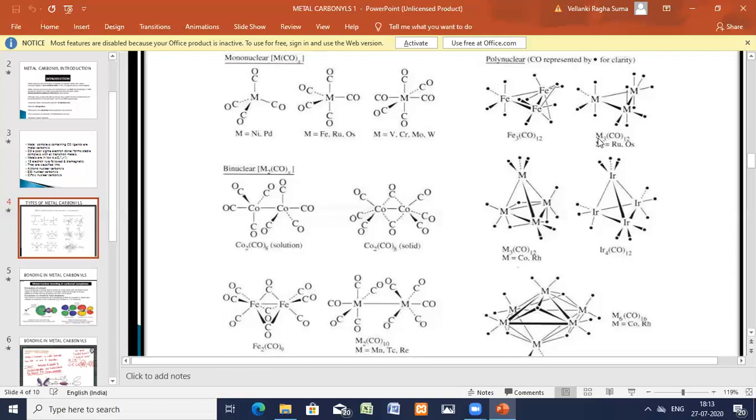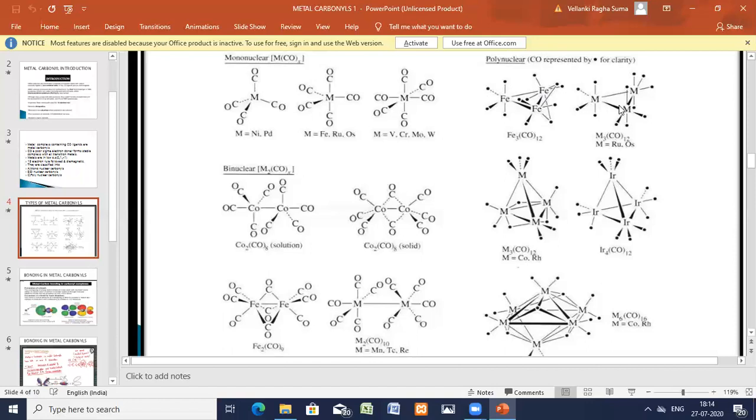Similarly, M3(CO)12 type, even ruthenium and osmium you can take as examples. Fe3(CO)12. These dotted ones are the carbon monoxide ligands, and Fe is the central metal. 3 central metals, surrounded by CO ligands.